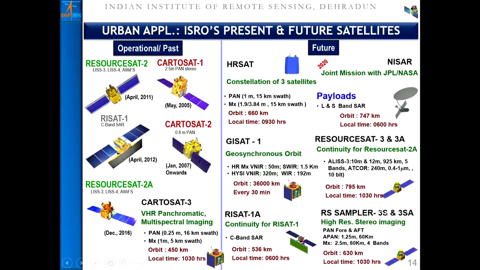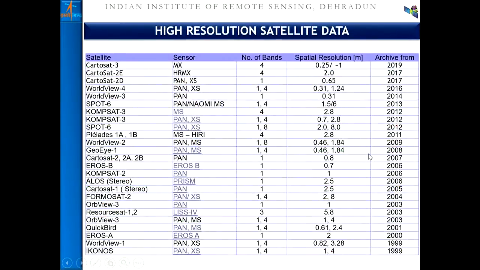In times to come, the resolution will be even higher, also multispectral, along with stereo capability. So the future is challenging, and the solutions are evolving for large scale mapping of urban spaces.